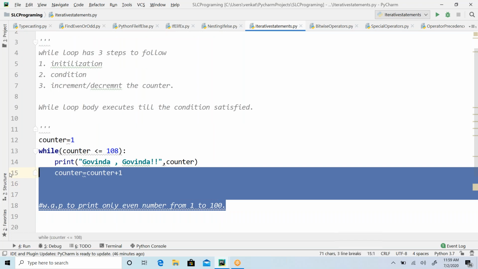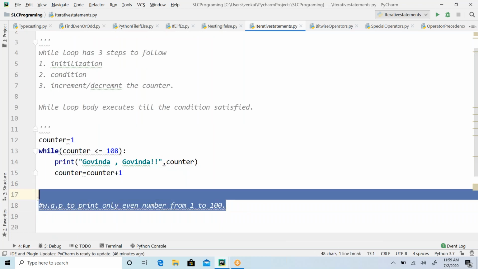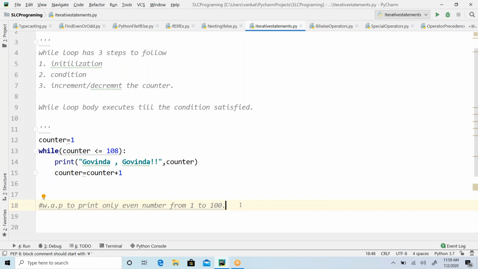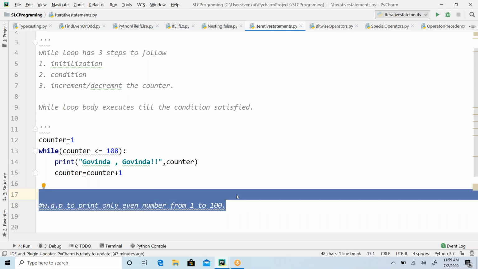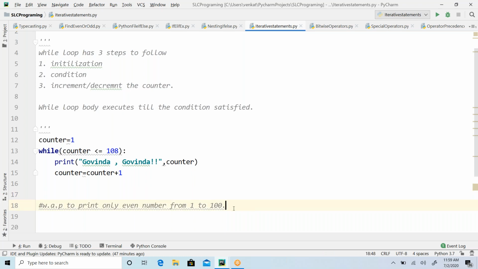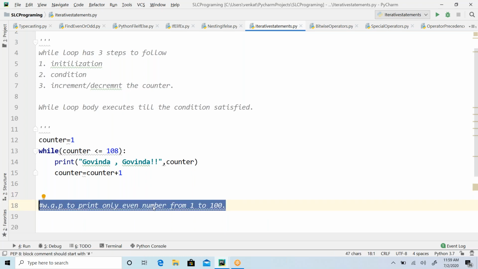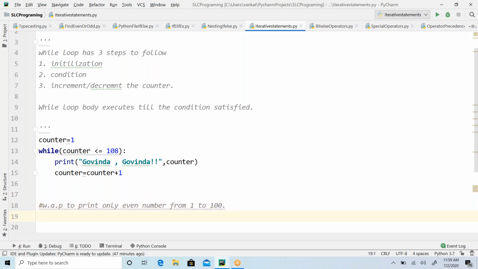Try this program. This is where you have to use your while loop, your if conditions, and your operators all together to solve this problem.